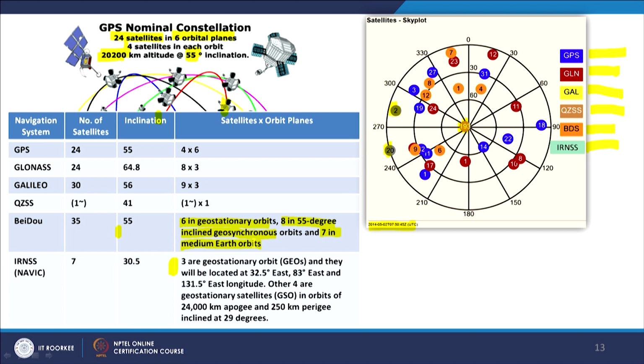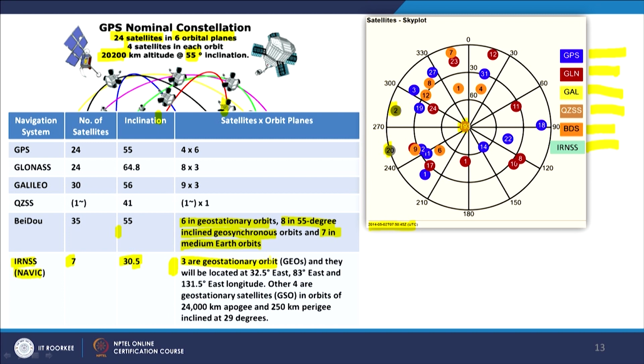And let's discuss in detail the NAVIC system. In the NAVIC system there are 7 satellites in total in the constellation, the inclination is 30.5 degree, and 3 are in geostationary orbit. Remember, these geostationary satellites are multi-purpose satellites. They are being used for communication, telecommunication, television broadcasting, and also for weather monitoring and other things.